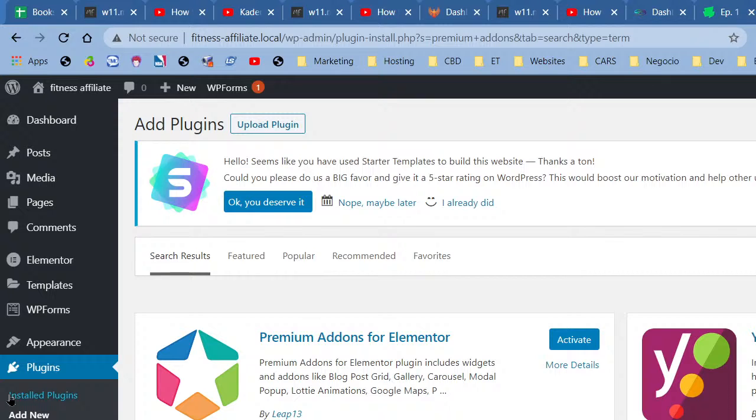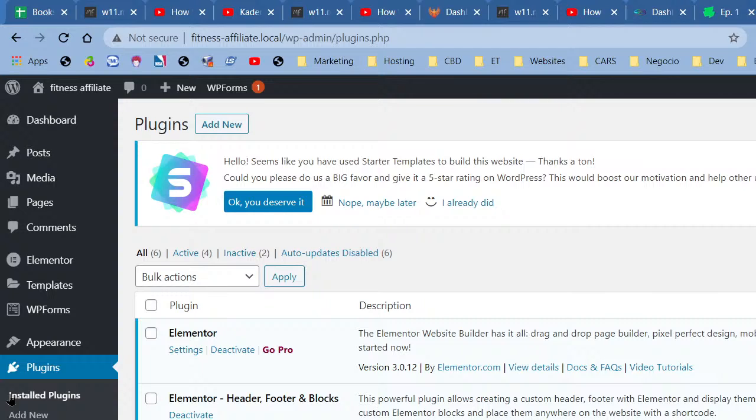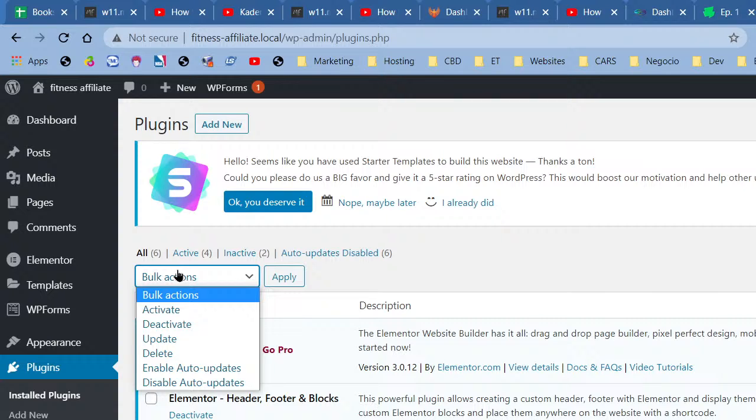All right, so now we go to installed plugins. When we go to installed plugins, it's going to help us with a few things, right? If you click bulk actions, there are a few things that come up. Enable auto updates, disable auto updates. Updates are important because whenever an update is out, it can protect against hackers and what's called zero-day vulnerability, where there's a security patch in one of the plugins or themes that you're using, and a hacker realizes that there's a vulnerability and uses it to hack into your website.